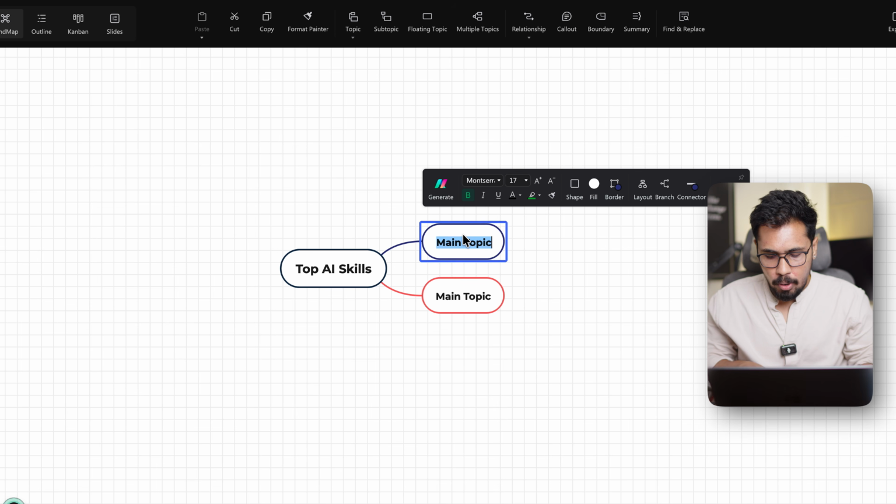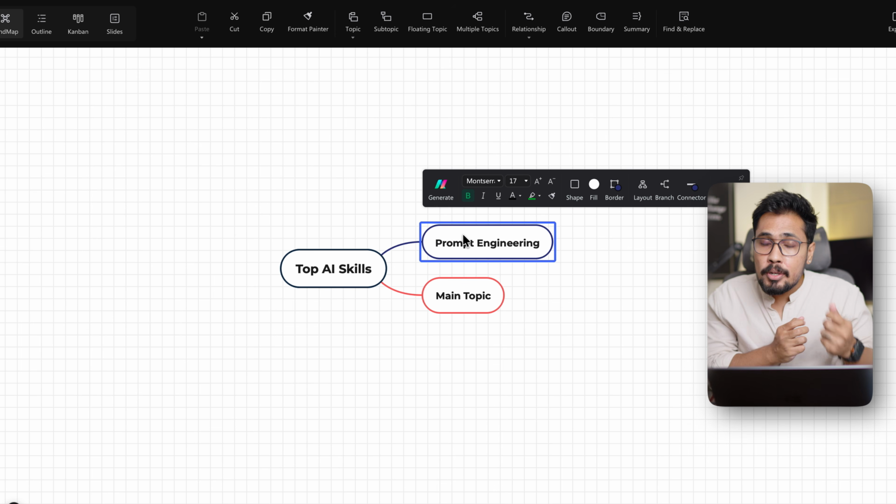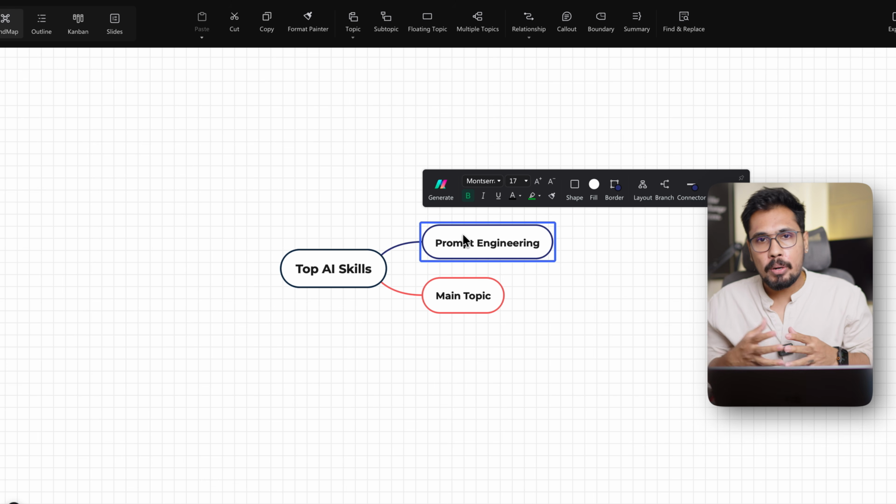Top AI skills to master for the current job market. The very first one is going to be prompt engineering. So, what is this prompt engineering? Now, we all know, asking the right question to get the right response, we call it prompt engineering.